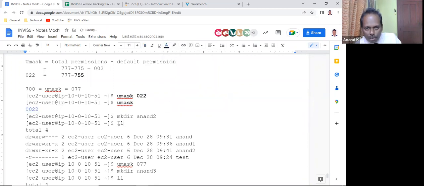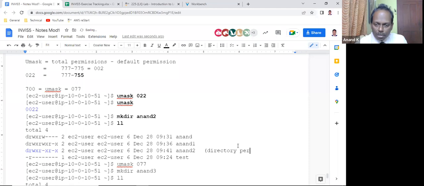And then when you create a directory and say ll, and see this Anand 2, you should see the following permissions. The umask is 022, hence you got 755. Directory permission set to 755.